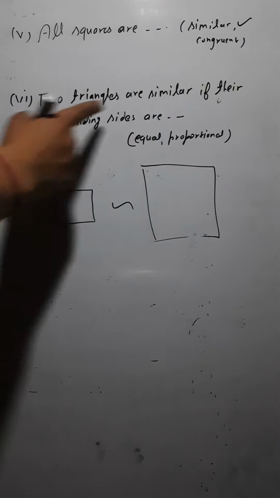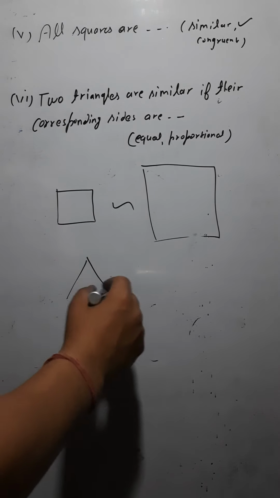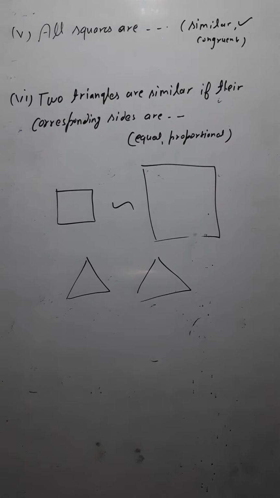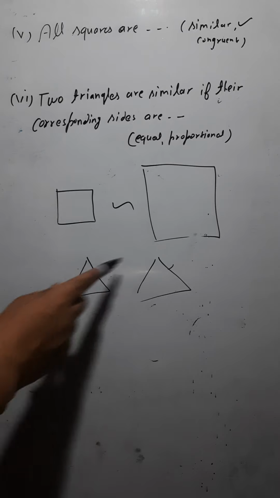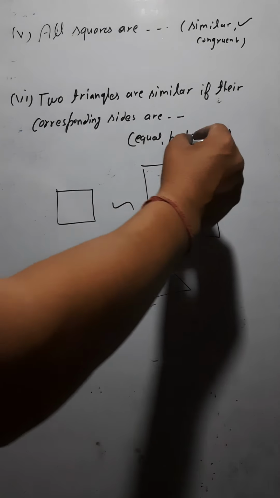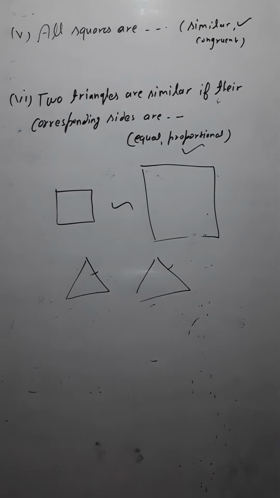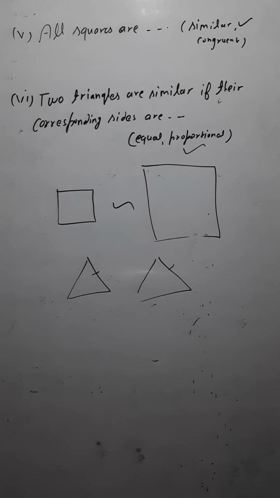Now next is, two triangles are similar if their corresponding sides are dash. Should this one side and this one side be equal? No. If their corresponding sides are proportional, meaning in the same ratio. So if their corresponding sides are proportional. Okay, just note it down. Then after that we will be moving towards the second question.